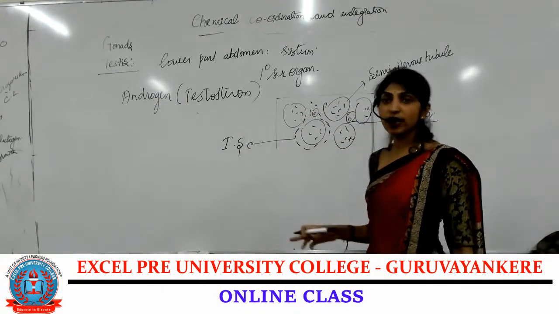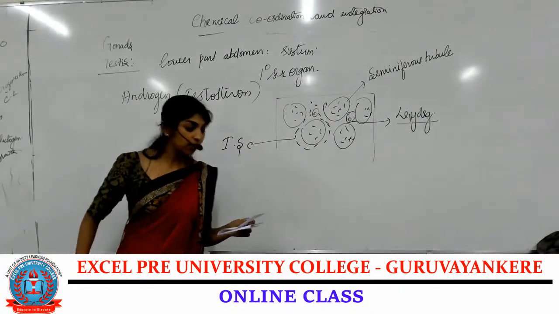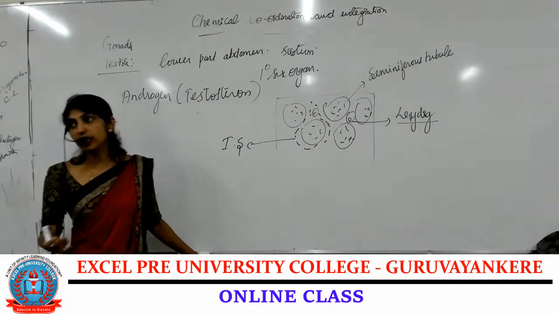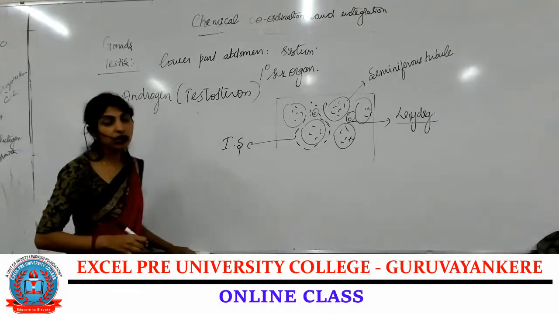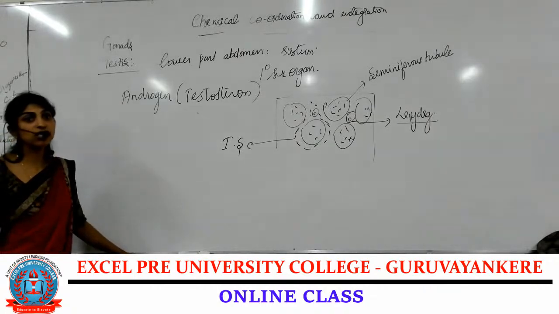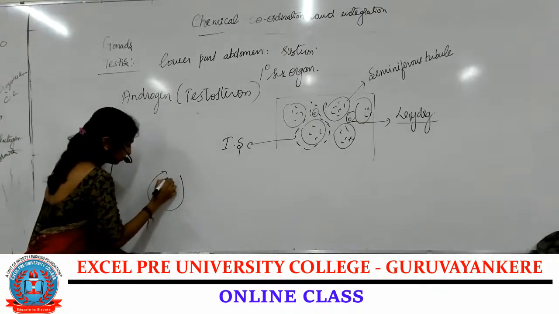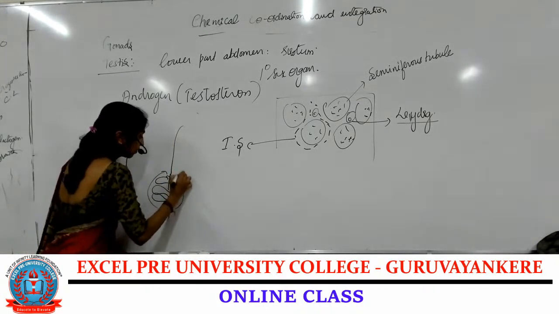Coming to the functions of androgen one by one. First one, it is involved in the development, maturation and the function of male sex organs. Which are the male sex organs generally? This is just a rough diagram.